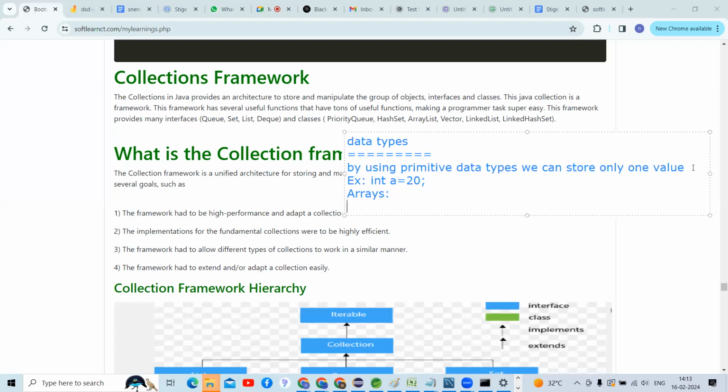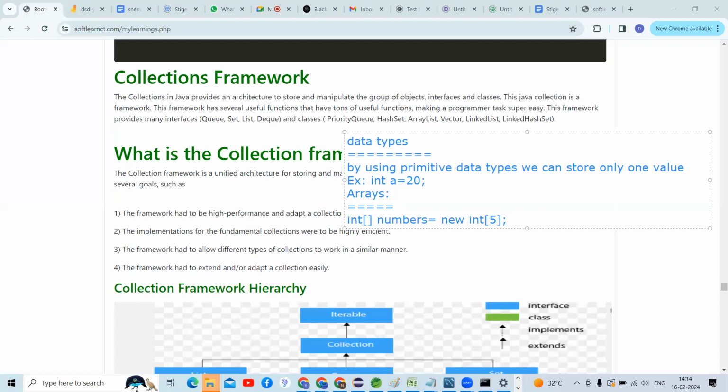What can arrays do, guys? An array can store multiple values in a single variable. How are we going to create an array? This is the int data type array, then the array name, equal to, and we give new operator and int. This is the way we create it, and inside the array we give the size. Yes or no, guys?